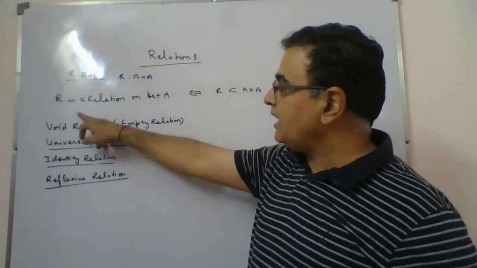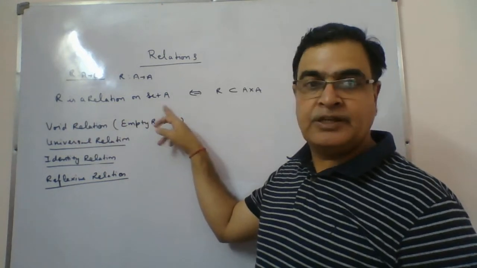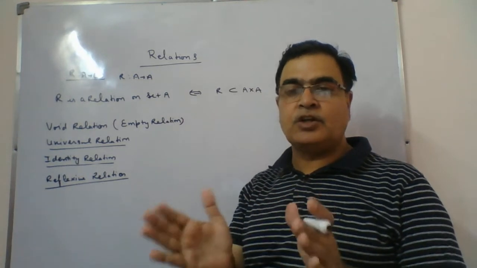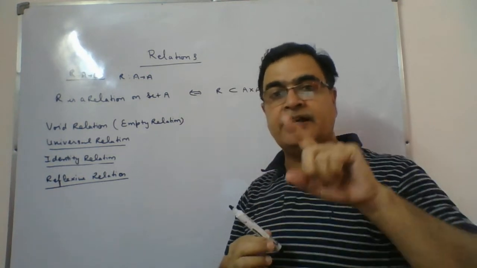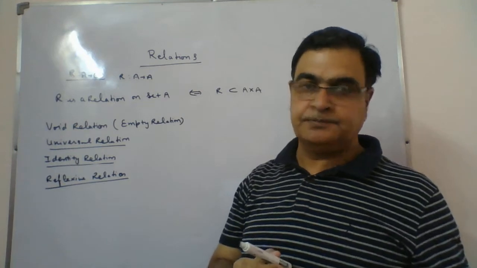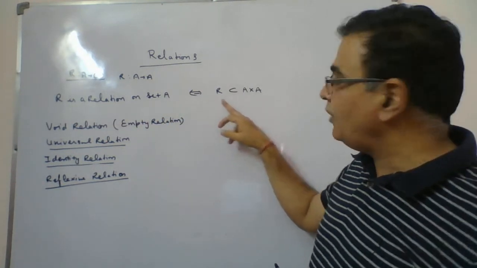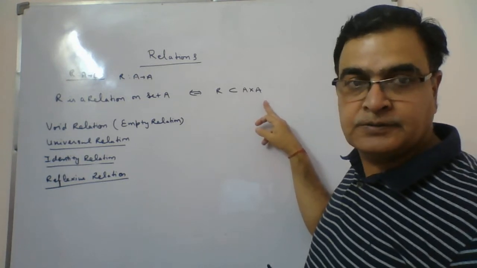That means R is a relation on set A. They will say only that R is a relation on set A. One set will be given and the relation is defined on that set A, which means it will go from A to A. So R is a relation on set A if and only if R is a subset of A cross A.